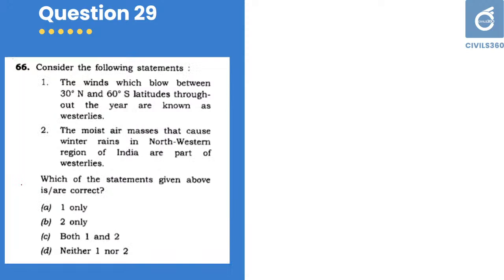Next question, question number 29. Consider the following statements. The winds which blow between 30° north and 60° south latitude throughout the year are known as westerlies. The moist air masses that cause winter rains in northwestern region of India are part of westerlies. Of course, statement 2 is true. That is, Punjab and other regions get rainfall from the moist air masses in the winter or winter rains from westerlies.